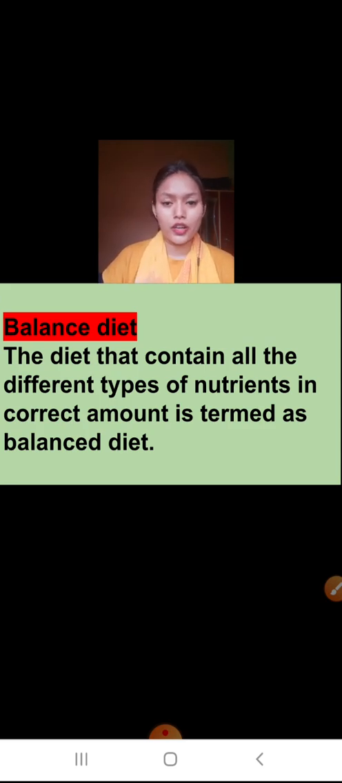A single food item cannot contain all these types of nutrients. So a proper diet means that if the meal you are taking contains all these nutrients, that is a balanced diet. Balance means all things should be in proportion. You cannot take excess of fat and no carbohydrate, or take just fruits with no protein and no vitamin. So we should take all the things in the right quantity, so that is a balanced diet.